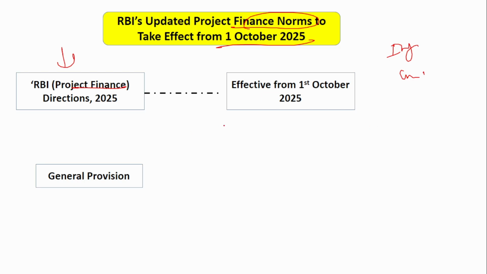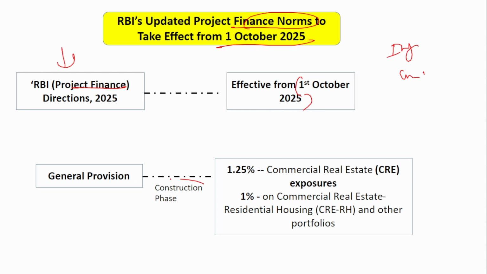In that, the provisions have been reduced, and this will be effective from 1st October 2025. Now let us look into the general provisions. Okay, general provisions, this is during the construction phase. Whenever a commercial real estate is under the construction phase, at that time a general provision has to be kept aside by the banks. The percentage, if you see, is 1.25% of the commercial real estate exposure.